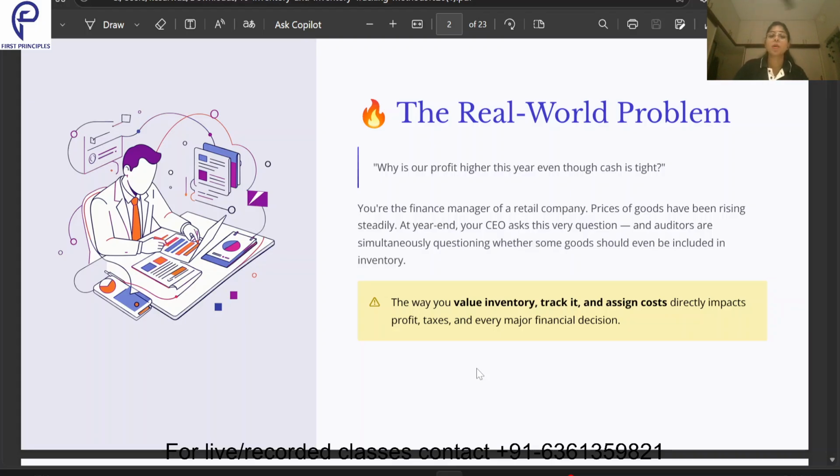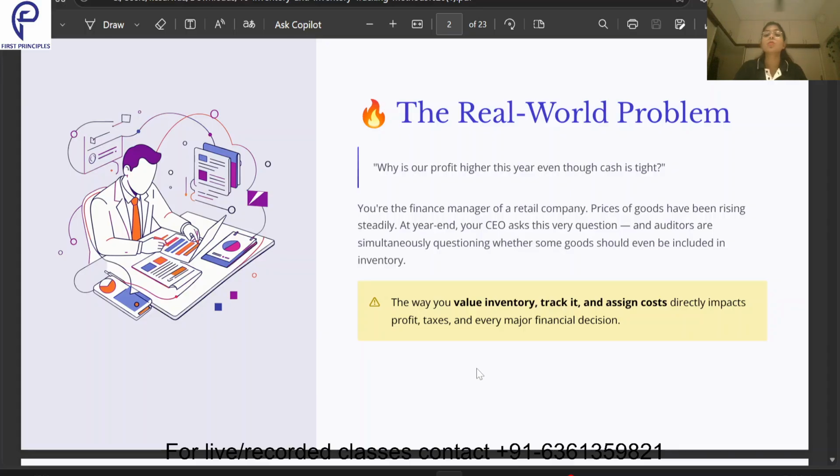So why does this particular chapter come into the picture? Suppose you are the finance manager of a retail company, and the prices of the goods have been rising steadily, but at the year end your CEO asks a question, and auditors are simultaneously questioning whether some goods should be included in inventory or not. That is why inventory tracking methods and inventory record keeping come into the picture, because they want to know which inventory should be recorded in our books of accounts and which should not.